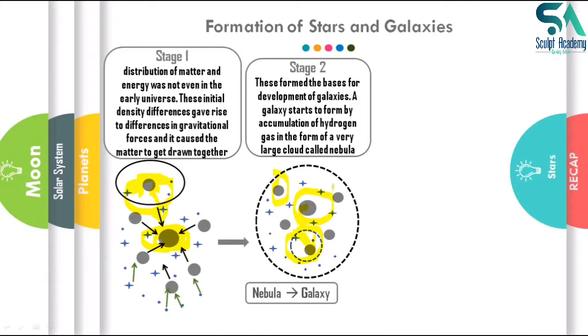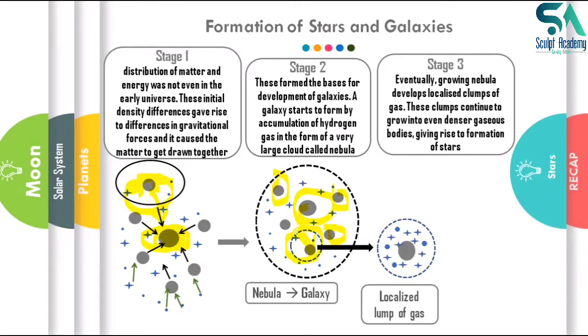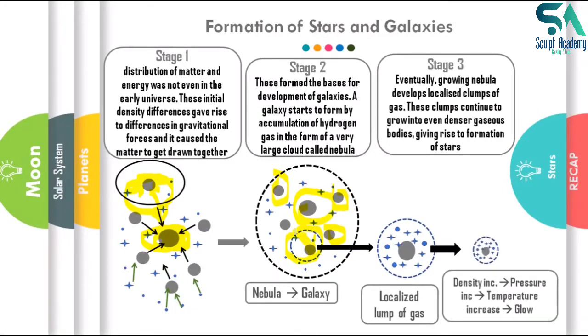Simultaneously, this star, this dust particle, these all bodies will attract other small dust particles and small gaseous particles nearby. What will actually result is that a localized lump of gas will be formed, and the density of this localized gas ball will keep on increasing, because the larger mass located at the center of the body is attracting the smaller mass particles towards each other, and this will result in an increase in density.